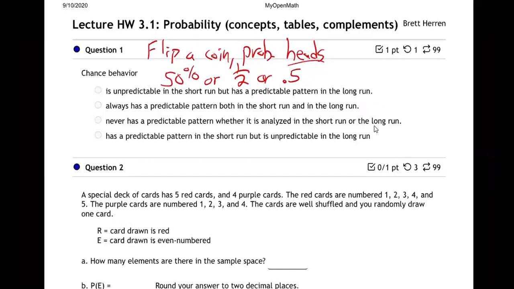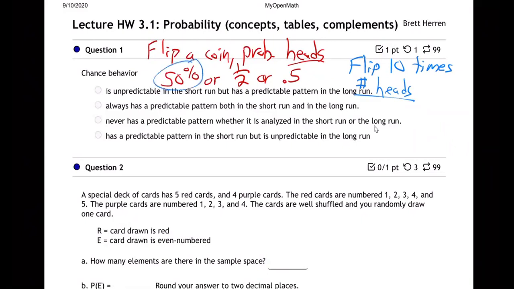So what does that mean? If I flip the coin, let me come over here. If I flip the coin 10 times, how many heads am I going to get? Random. Good answer. Yeah, we don't know exactly, do we? But wait a minute. I mean, you're right. You're, of course, totally right.